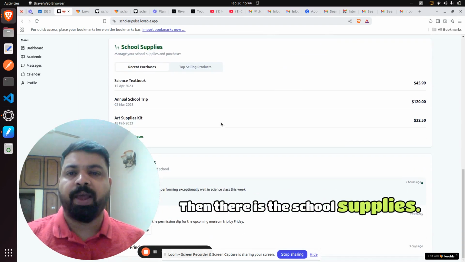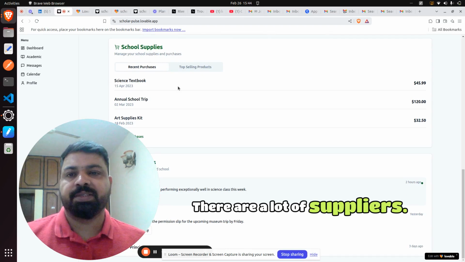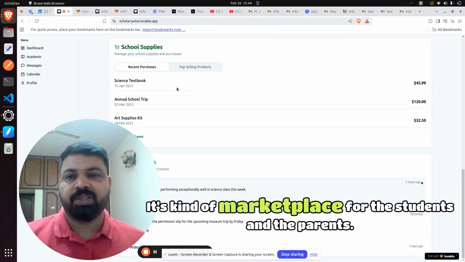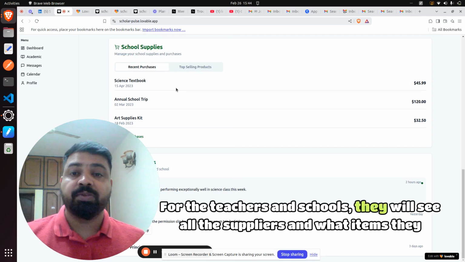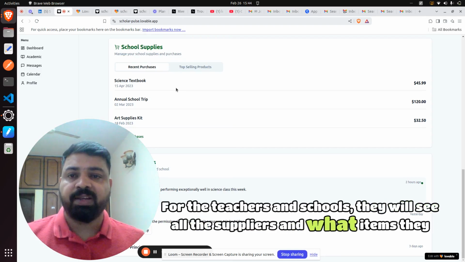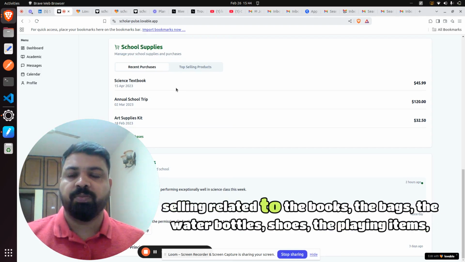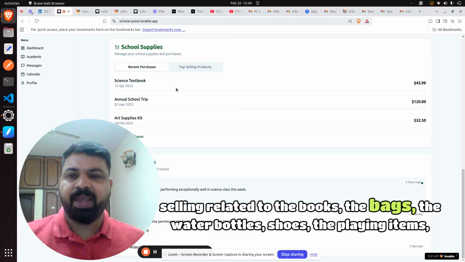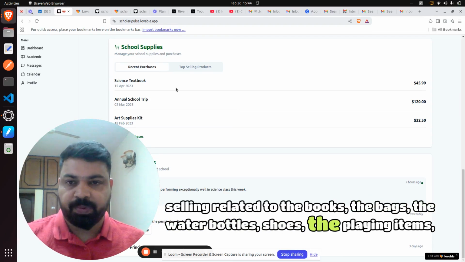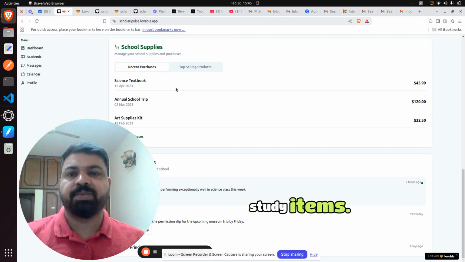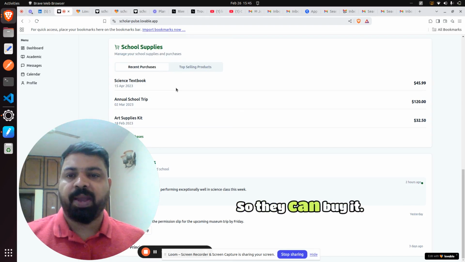Then there are the school supplies. There are a lot of suppliers. It's kind of a marketplace for the students, the parents, the teachers and schools. They will see all the suppliers and what items they are selling related to books, bags, water bottles, shoes, playing items, study items, right? Sure, they can buy it, right?